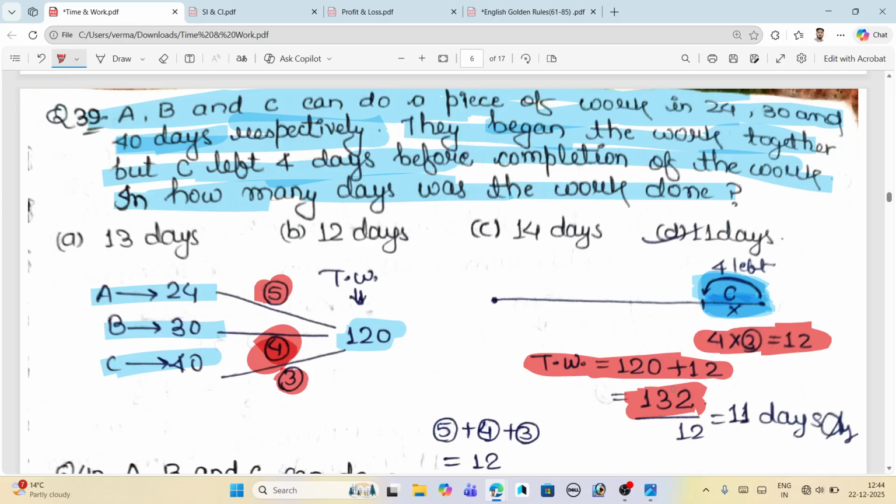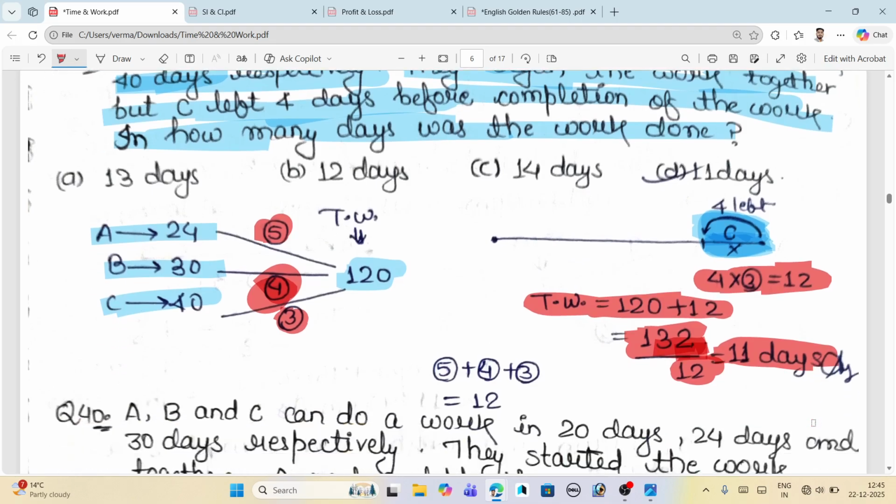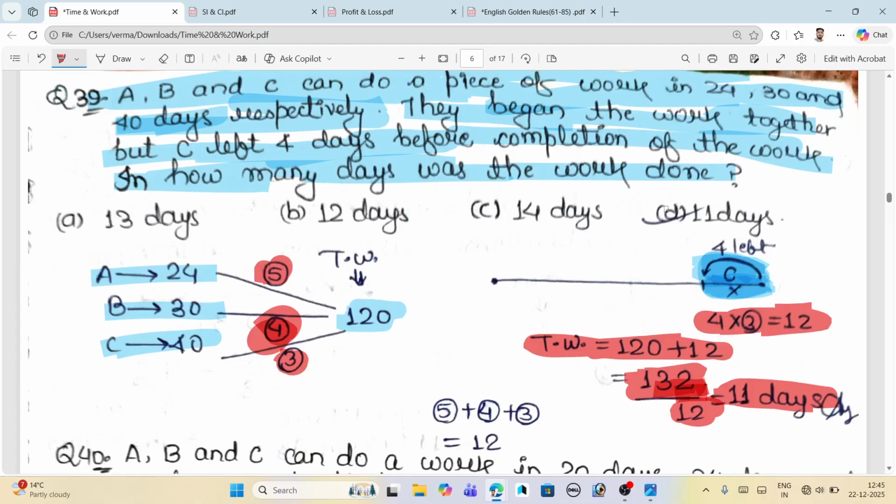There are no left out 4 days now because we have already added them. So when we divide by the efficiency, we take C also, because we have already added the days of C. The efficiency is 5 plus 4 plus 3, which adds up to 12. So 132 divided by 12 is 11 days. This is the number of days taken by A, B, and C to complete the work. In the question, what is asked is in how many days was the work done? So the work was done in 11 days.